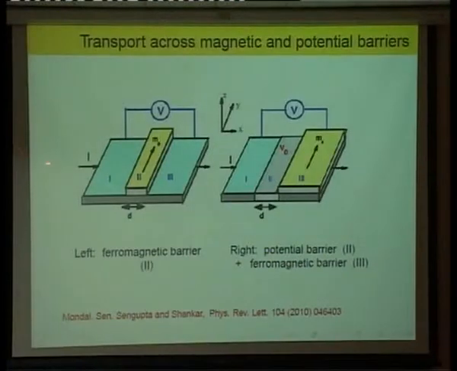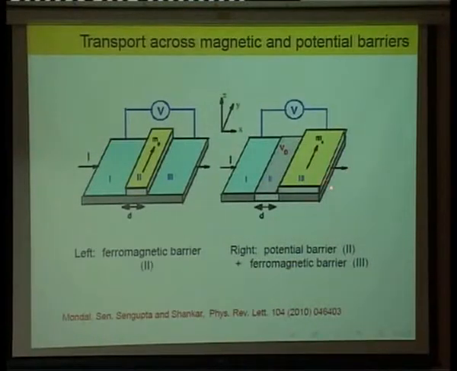Okay, so the first work that I'll talk about is what happens if you put down barriers on the surface of a topological insulator. So these could be magnetic barriers or they could be potential barriers. So you can put down a magnetic barrier by, just from a theoretical point of view, bringing a ferromagnetic film close to this surface, and then that couples to the electrons by a Zeeman coupling.